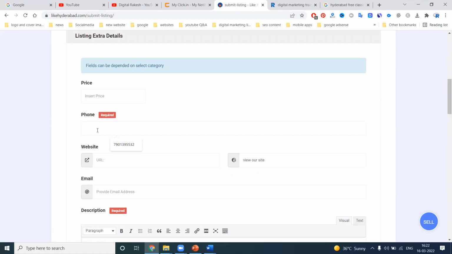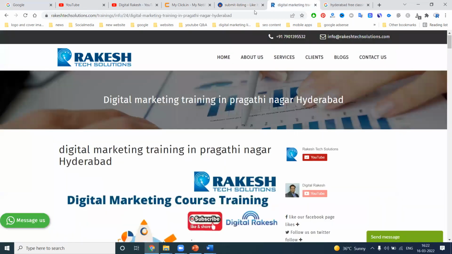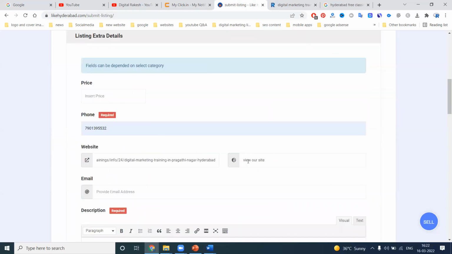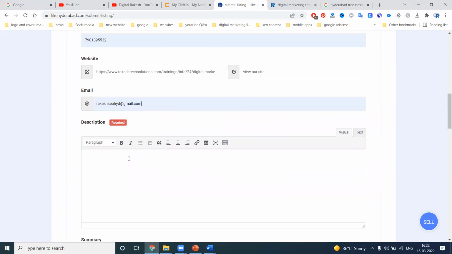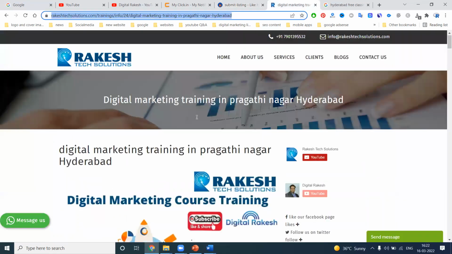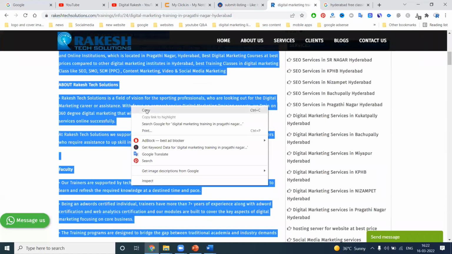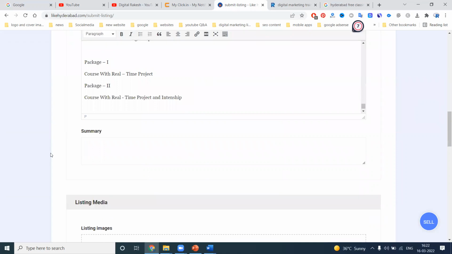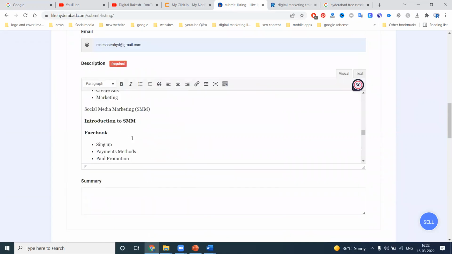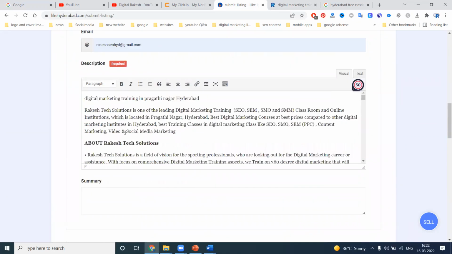Phone number is required, so add your phone number. Next, add your website URL, view our site. Now you can provide an email address. Next, we provide particular documentation. There is visual and text, both. You can add your particular things.